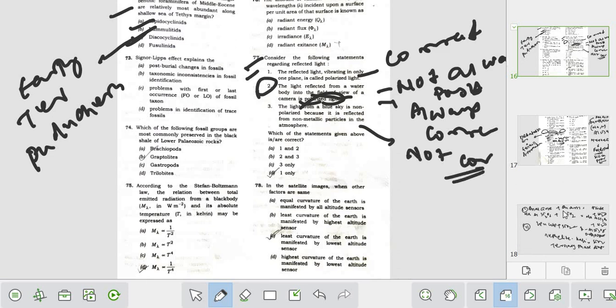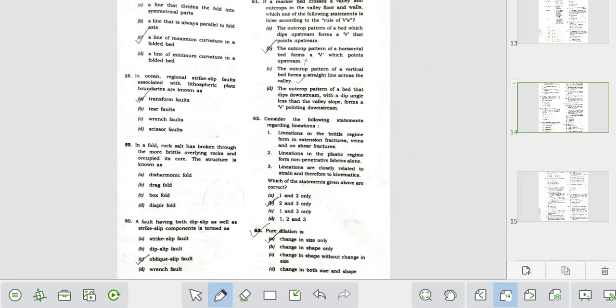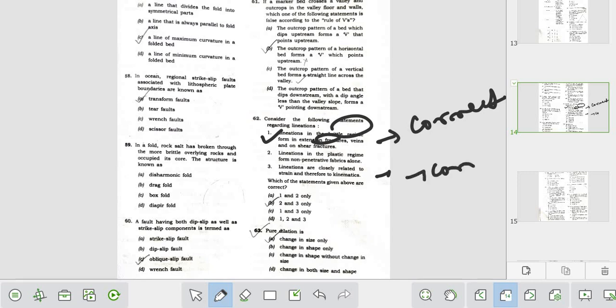And one more question, I think it is a good question. So this is the question. It is still debatable. Option 1 is absolutely correct: lineation in the brittle region forms in extension fractures, and it is also due to strain activity due to deformation. That leads to the study of kinematics. So 1 and 3 are absolutely correct, but option 2 is not understandable properly.